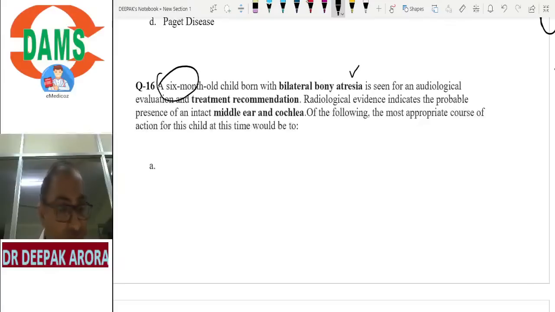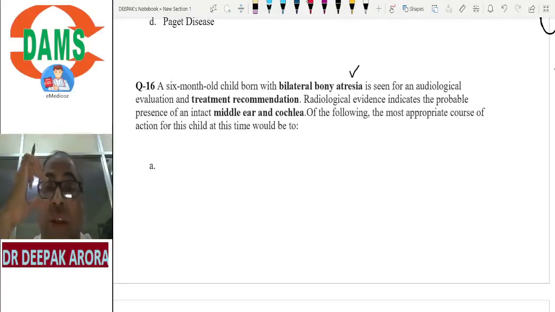One of the students is writing cochlear implant. Dr. Vishwas, why would we give a cochlear implant? The middle ear is normal and the cochlea is normal. No, it is not cochlear implant. If the cochlea is abnormal, if Mondini dysplasia is mentioned, I will go for cochlear implant. But in this condition, it is no. Again, the age is 6 months. We can't use a cochlear implant at the age of 6 months. The lowest age for cochlear implant is 1 year.